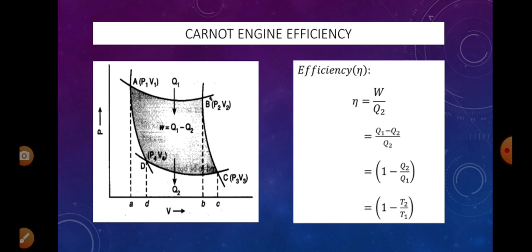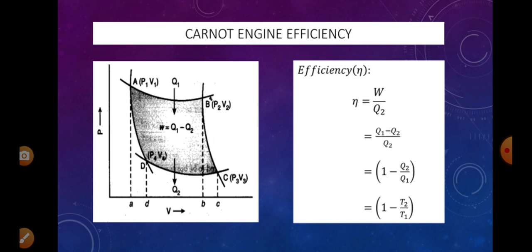Carnot engine efficiency. Efficiency is defined as the work done to the amount of heat given. If some heat is given, then how much work is done? That is the efficiency. Remaining is some waste. For example, if we take food, how much work we have done? That is our efficiency. Some wastage will be there. So that efficiency we want to find. For that, efficiency eta is equal to W by Q1, that is equal to Q1 minus Q2 by Q1. On simplifying, we get 1 minus Q2 by Q1.